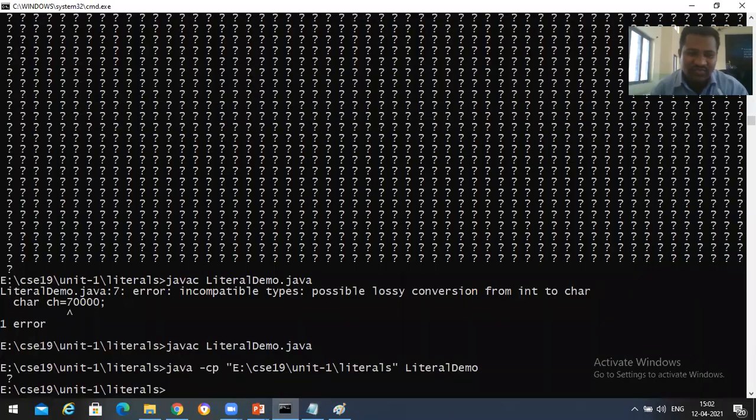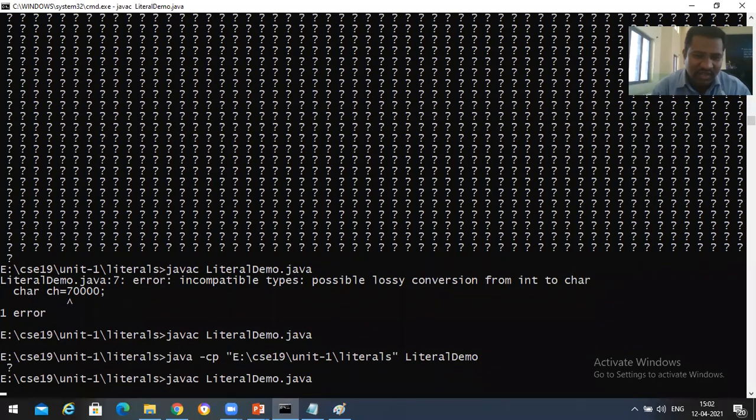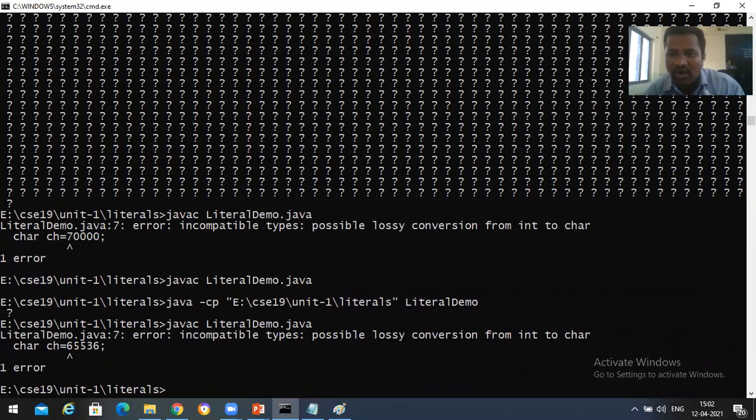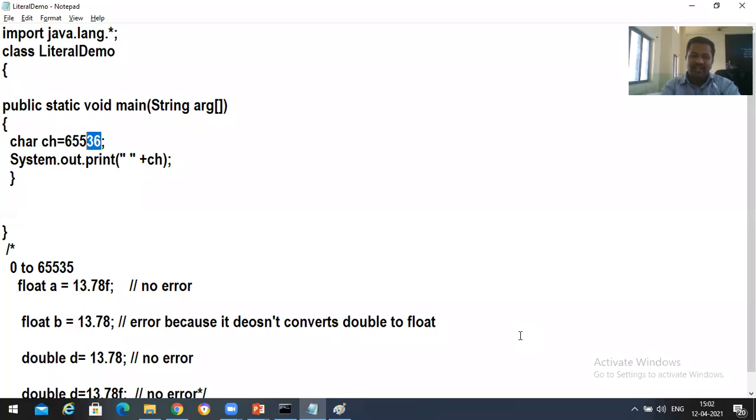Suppose I'm going to take 65,536, and what's the output that we'll be getting? In this case also, it has to generate an error. That means it's not possible to convert an integer to a character, right? Same story happening as with integers. If it is exceeding the character range, then it's giving an error. Within this range, no error.